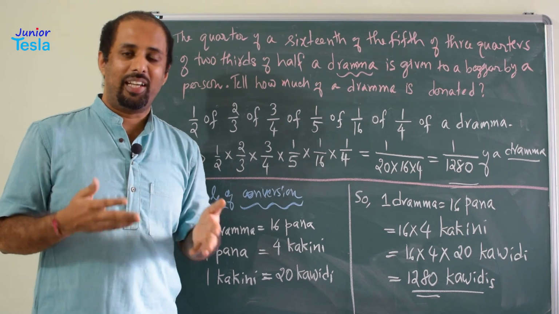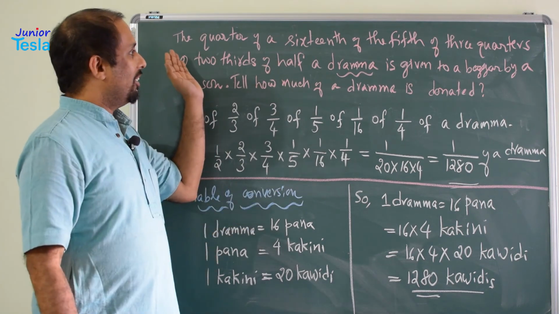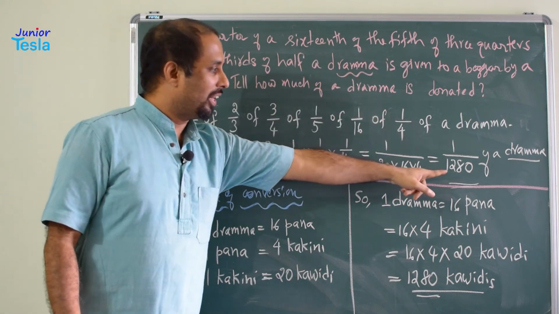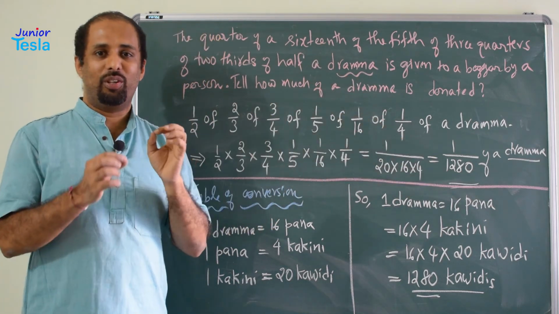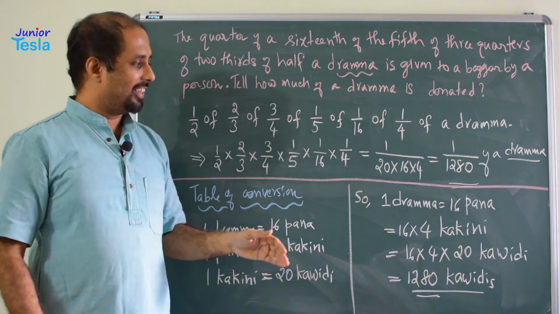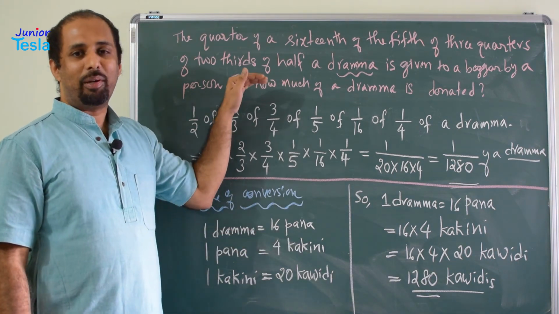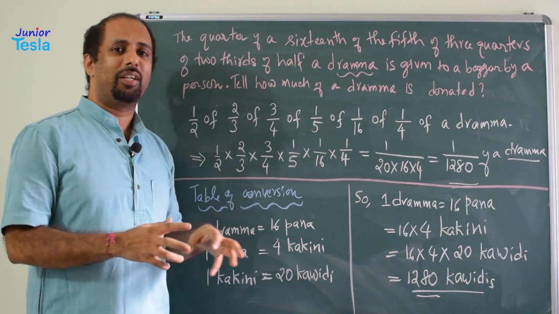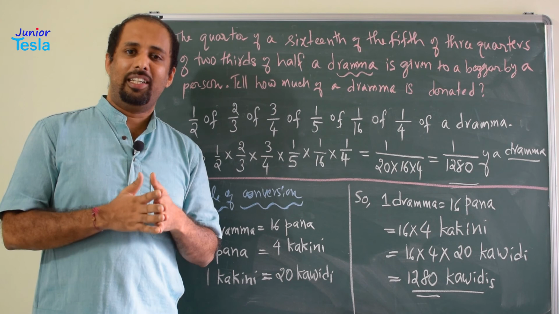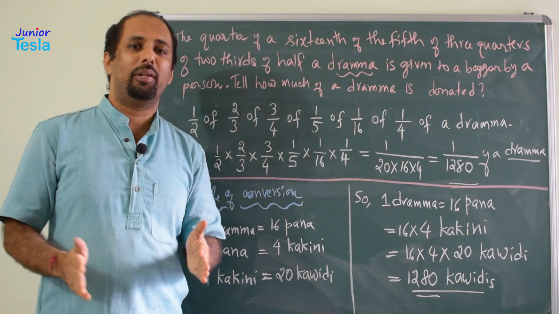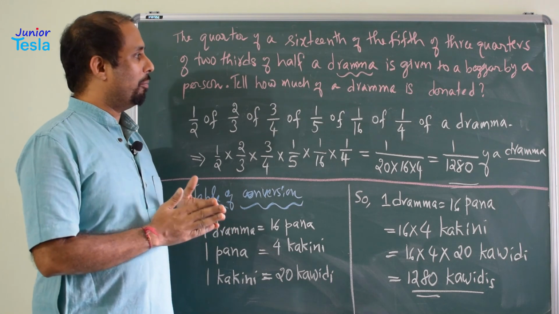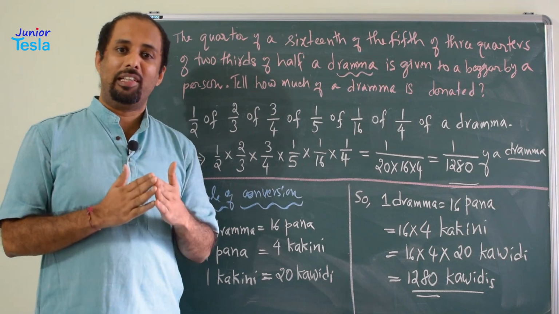He was trying to tell you that that wealthy man gave this much of drachma, but what is that? Actually, it is 1 kavadi. So, only 1 paisa or 1 cent is given to the beggar. This is the fun part of mathematics, and this kind of humor comes every now and then in almost all the pages of Leelavati. That is why it was considered a very popular textbook for centuries, and the book is written by Bhaskaracharya, who lived in the 12th century in India.